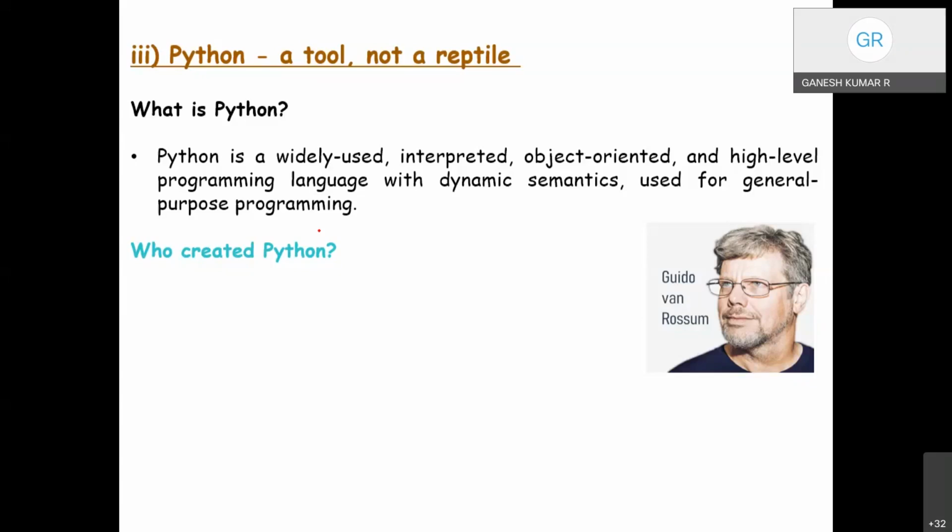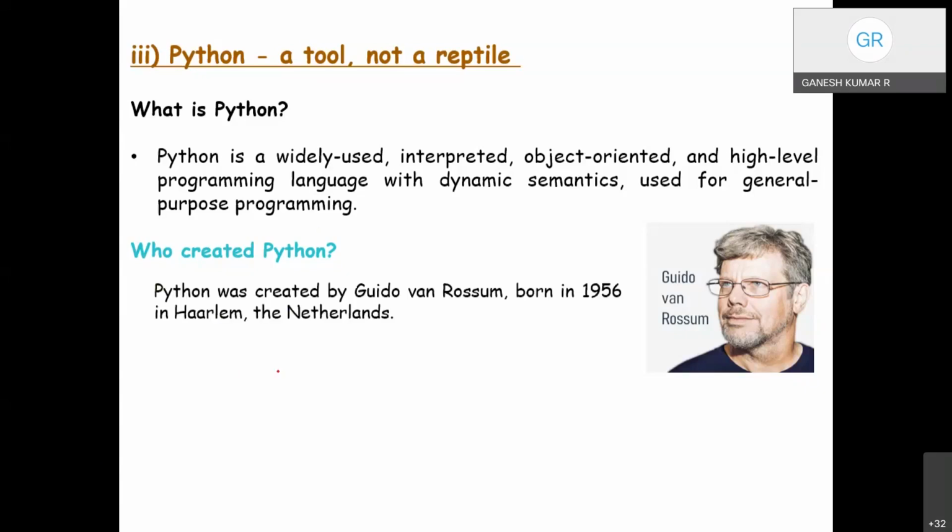And he chose Python as a working title for the project because he was a huge fan of Monty Python's Flying Circus. Right? So he chose Python as a working title for the project, and later it becomes history. That is how it was developed and evolved.